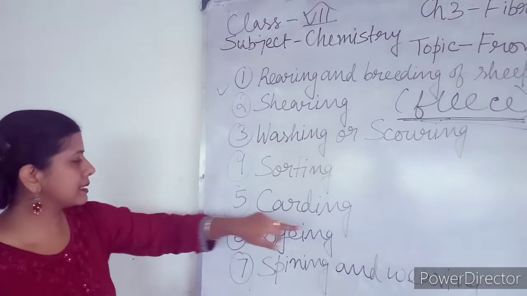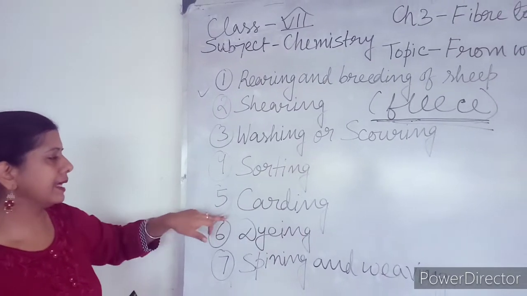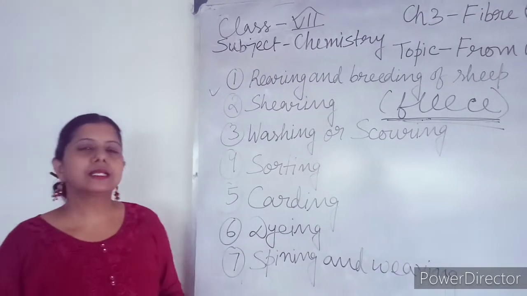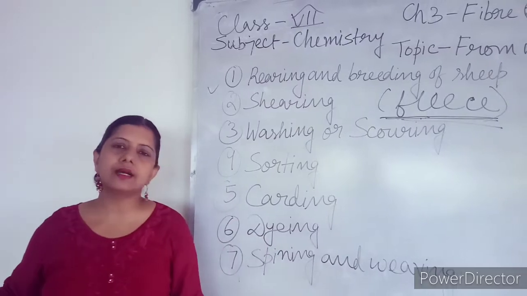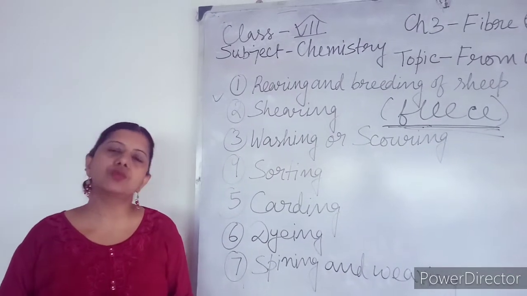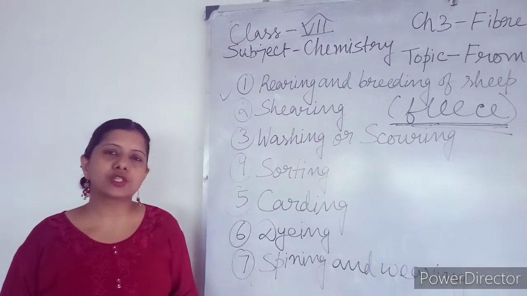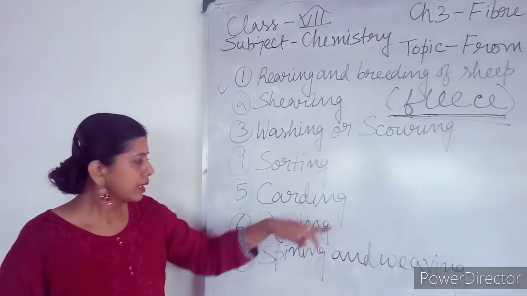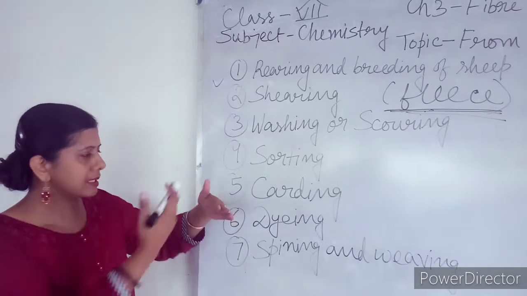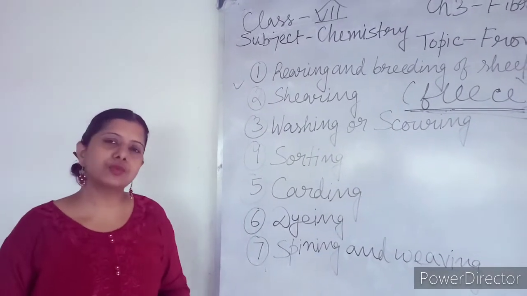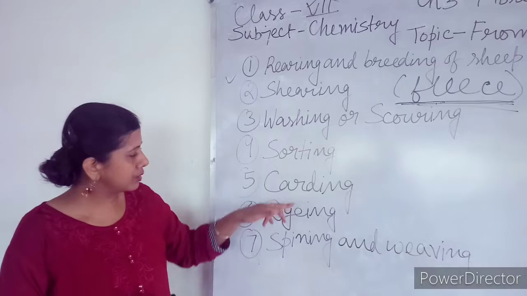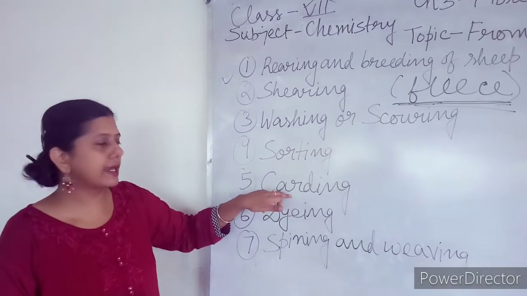Now fifth one is carding, C-A-R-D-I-N-G. What is the meaning of this? This means to straightening the woolen fiber. Woolen fiber which we obtain from the sheep are curly. Using a special kind of metal comb, those curly woolen fibers are straightened. Otherwise we cannot make yarn. So that process is known as carding.